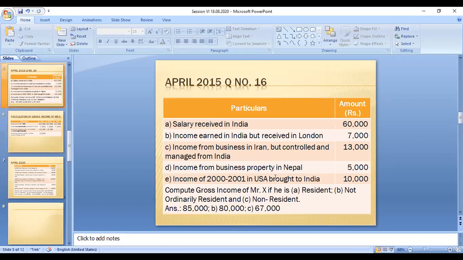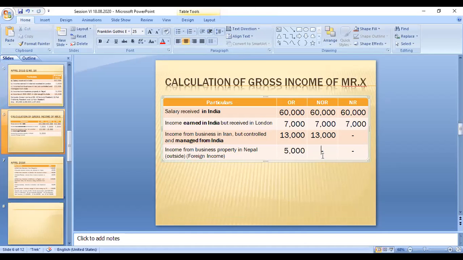Okay, next category: past untaxed income brought into India. This amount is past income, meaning it is not related to this year. It is related to some other years, maybe twenty years before.